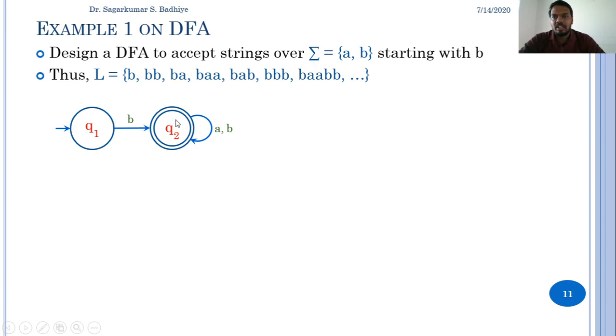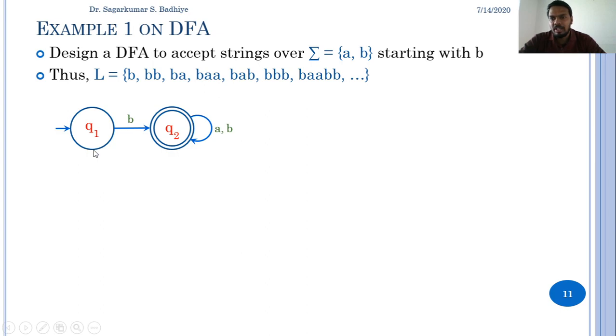But for a DFA to be called a DFA, we must have a transition on all inputs from all states. So in Q2, we have made transitions for both the inputs A and B. But in Q1, we have made a transition only for B. What if the string in Q1 gets A as the input? So in Q1, if A is the input, then the string must not be accepted by the DFA. So we need to add a transition on Q1 for input symbol A such that it goes to a state that will never transit to a final state.